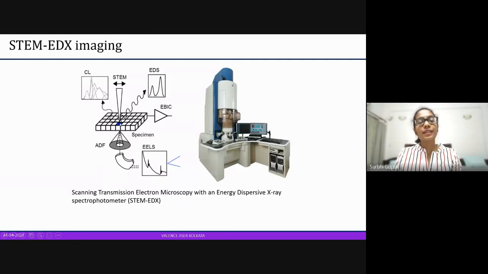The first is that the electron beam hits the sample and is able to take out electrons from the atom. The electron beam has so much energy that it is able to kick an electron out from the atom, and when it is ejected, it leads to a lot of other processes happening within the sample.